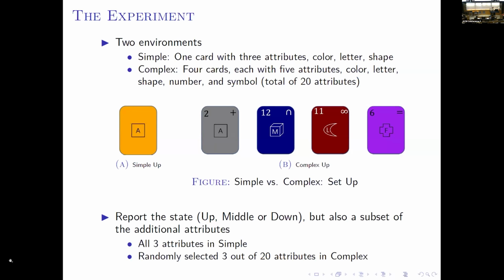So note that when we move from simple to complex, the sender's message contains the same amount of information. Like 1 message about the realized state and 3 additional messages about the associated attributes. So we're not changing the complexity of the actual communication. We're only exerting more cognitive burden on the sender to construct a consistent lie.